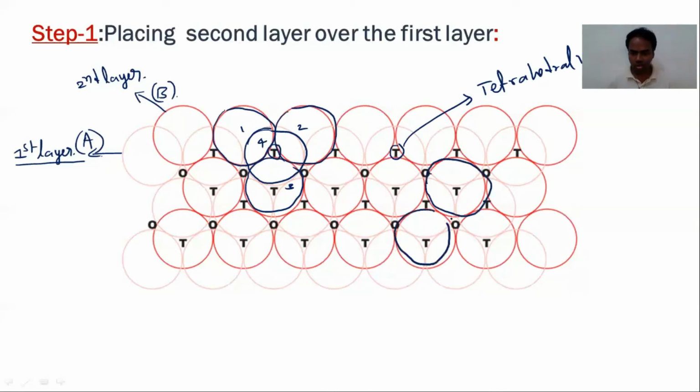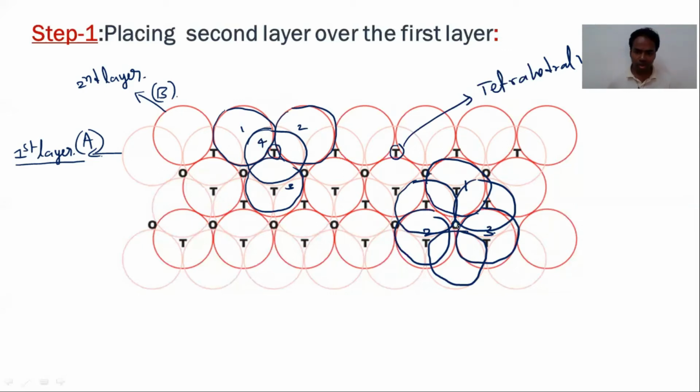In other places, what happened? These three are above layer. This is the triangular void, and at the same time there is one more triangular void here formed by the bottom layer. These triangular voids of the above layer and below layer exactly match.